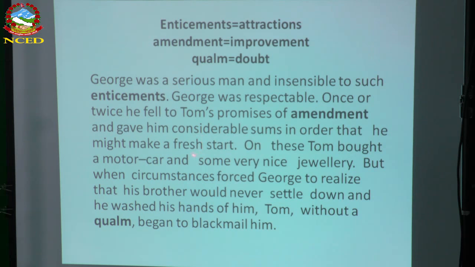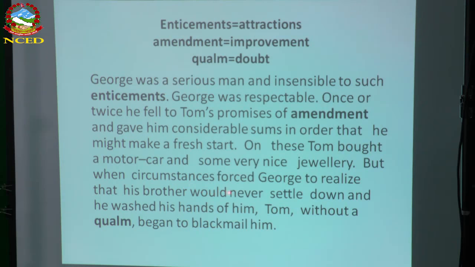So Judge used to give money to Tom. On this, Tom bought a motor car from that money. See how clever, or let's say cunning. Tom used to get money from Judge, and Judge also believed him that he would make a fresh start, but Tom bought a motor car and some very nice jewelry. See, he spent that money on a motor car and jewelry for a luxurious life.